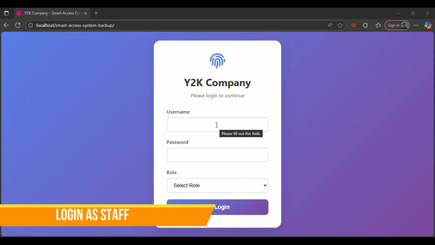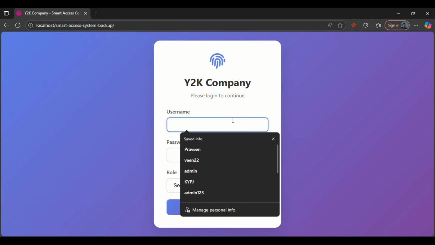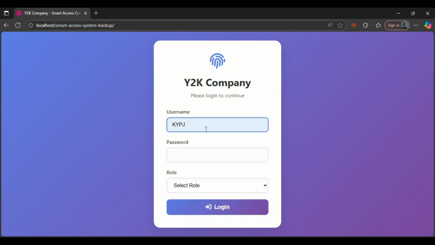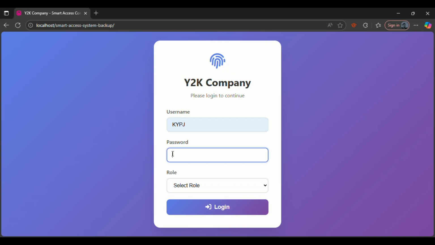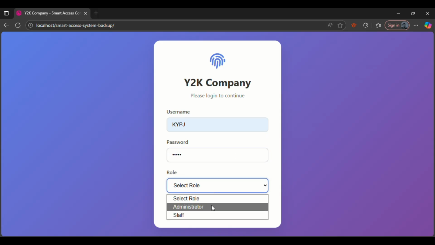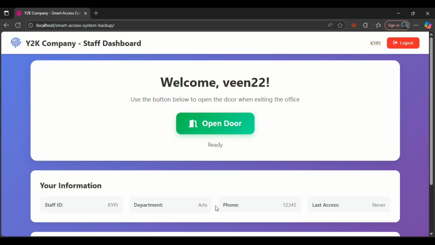Now we will try to log in as a staff. As a staff you have to give your staff ID, for example, KYPG, and then the password is the phone number you used to enroll as a staff. For example, for this KYPG user, as an example I gave the phone number 12345. So this is the phone number as the password, and then, okay, we will try. You can enter. You give the staff login.